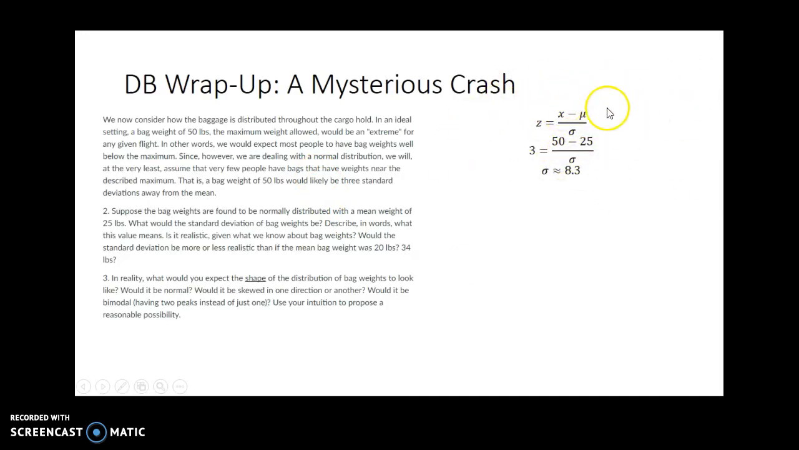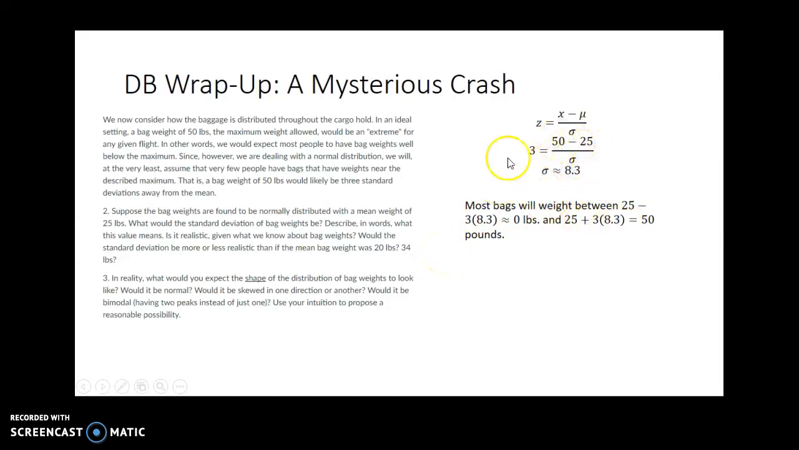In other words, what's the difference between the value and the mean, and then how many times does the standard deviation go into that difference? So that's a very, very extreme case. And of course, we know that some people do have 50-pound bag weights, or maybe potentially even more, so maybe this is not such a realistic value. So we could say that most bag weights will be between about 25 minus 3 times 8.3, so about 0 pounds and 50 pounds.